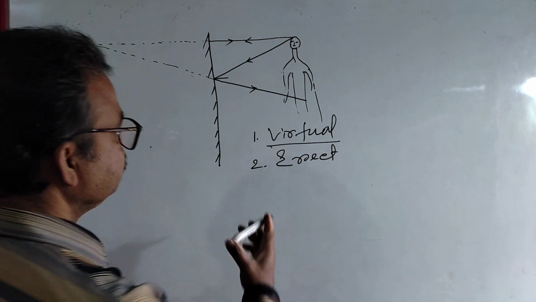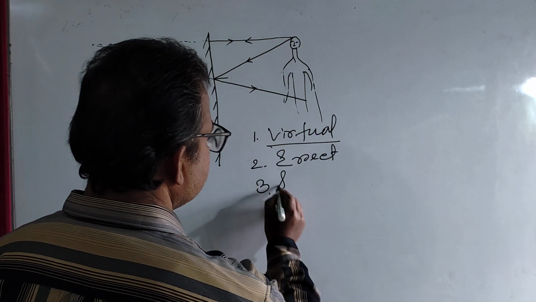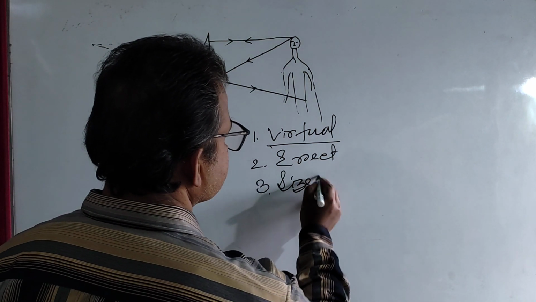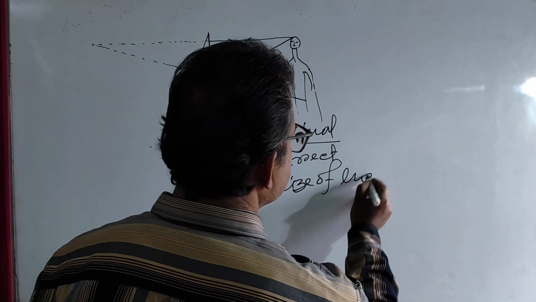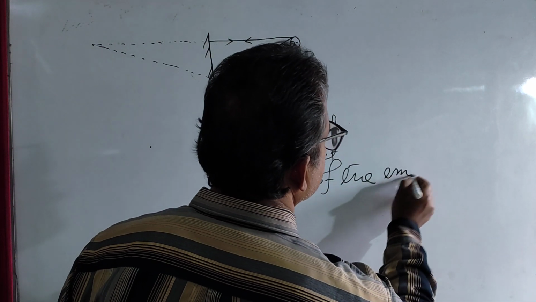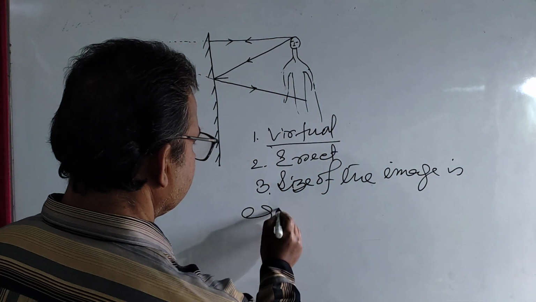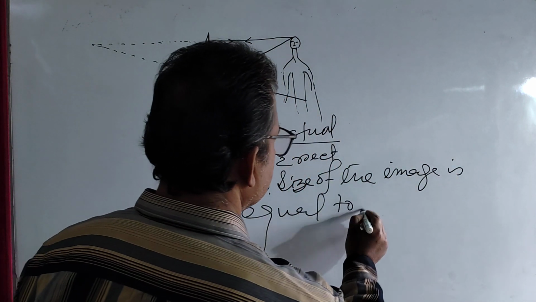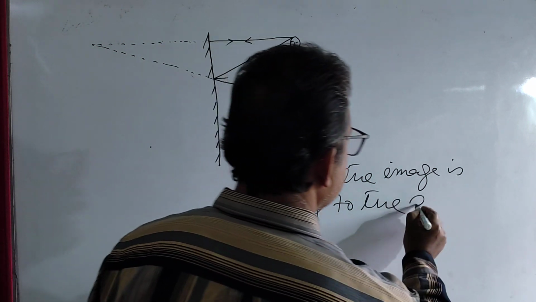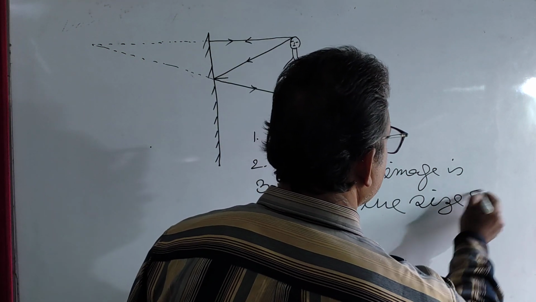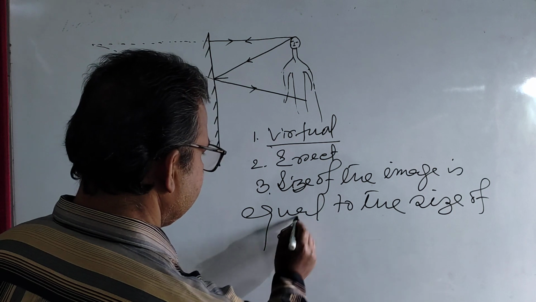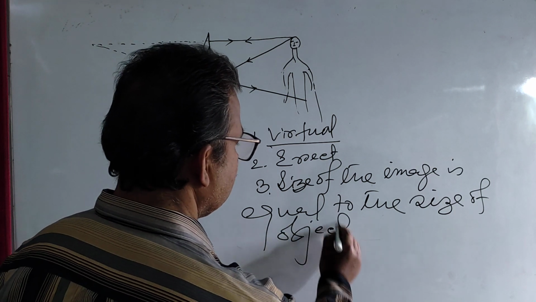Then thirdly, the size of the image is equal to the size of the object. Am I right? Size of the object.